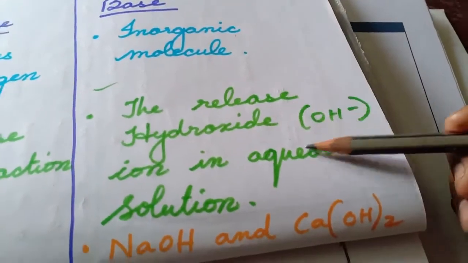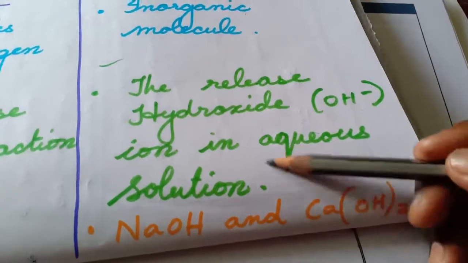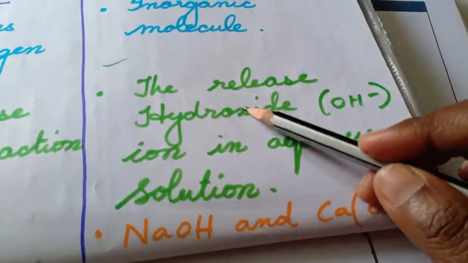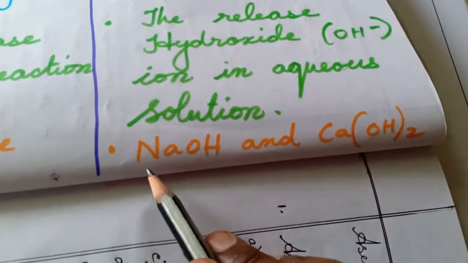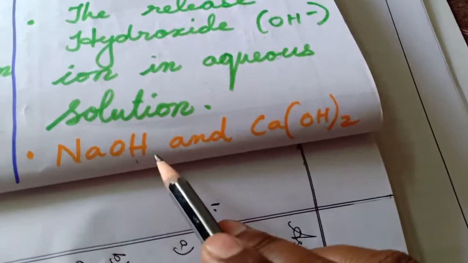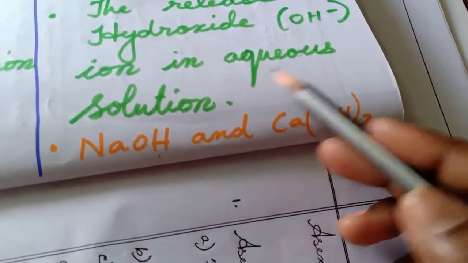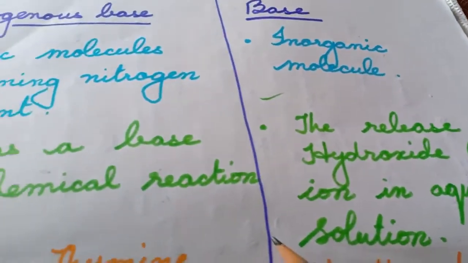Here, this inorganic base releases OH, hydroxide ion, in the aqueous solution. Examples are sodium hydroxide, calcium hydroxide. So in the aqueous solution, OH is released. So this is about our ordinary inorganic base.